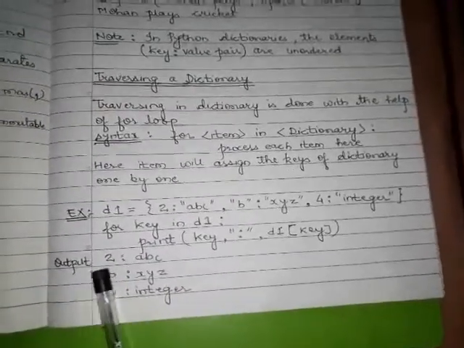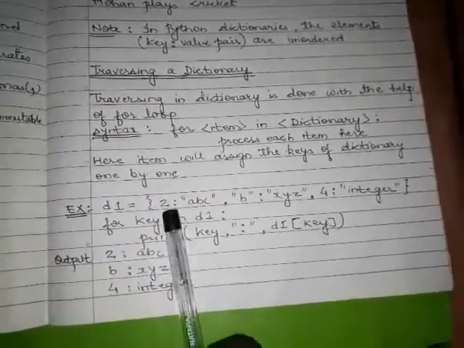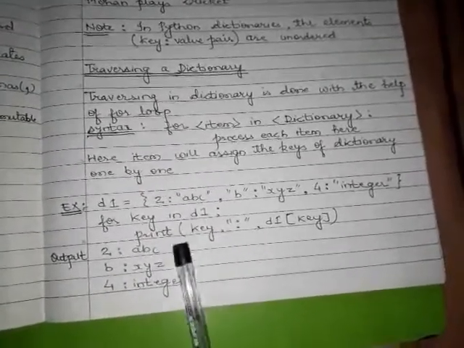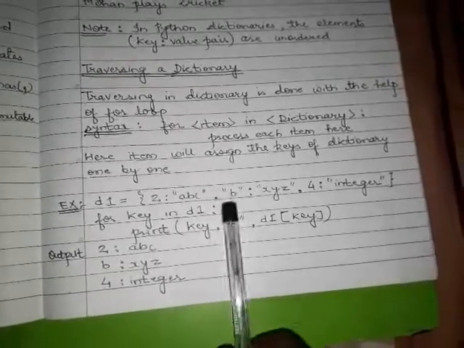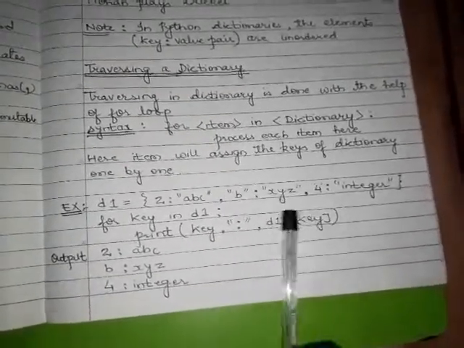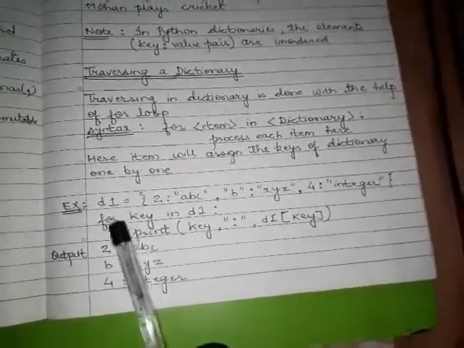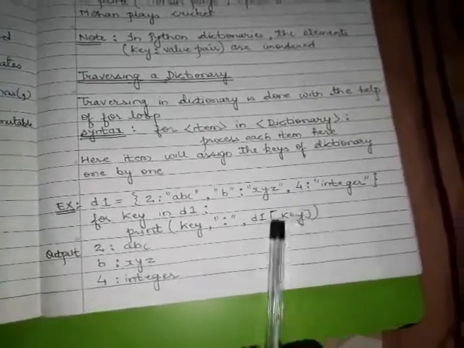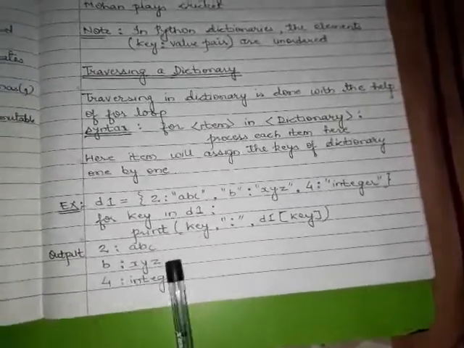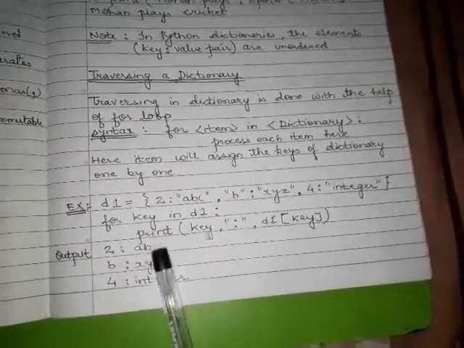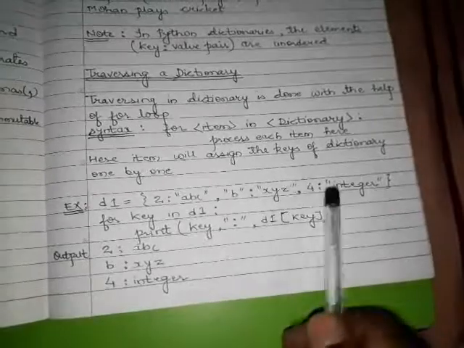Look here, the output is key, its value, key, its value, again the second key, its value. Each time the loop runs, the variable is given an individual key and the associated value is printed by this statement. You have to remember, to print the value you have to know the key. So the for loop brings each and every key and we get its value. This print will print a new key value pair on a new line for each iteration: first line, second line, third line, because there are 3 key value pairs. So this is the way to traverse a dictionary.